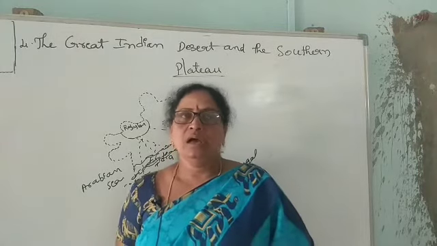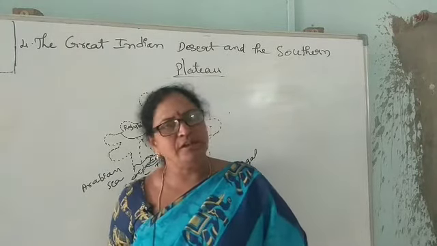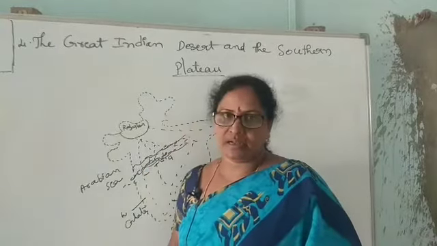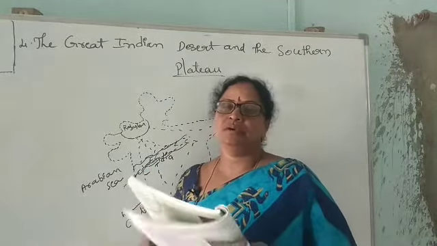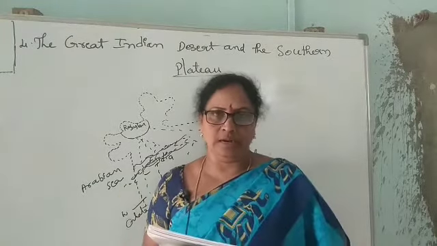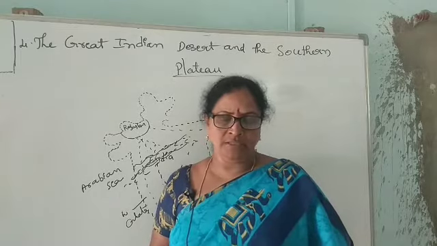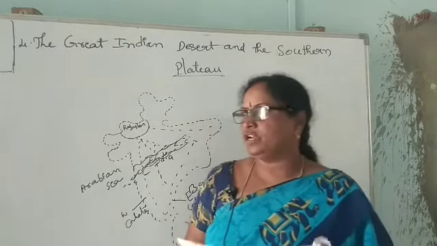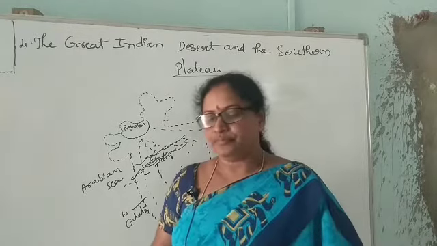Jog Falls, the famous waterfalls of India, is located in Karnataka, and the famous Kolar gold mines are also in Karnataka. And Panna in Madhya Pradesh is very important for diamond.